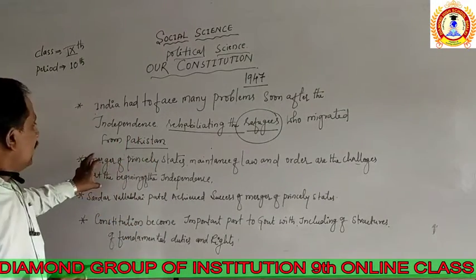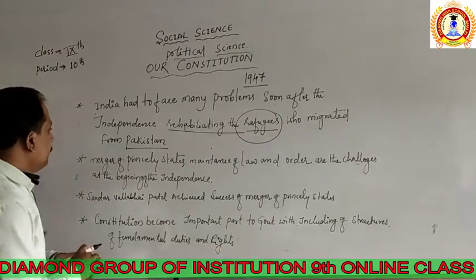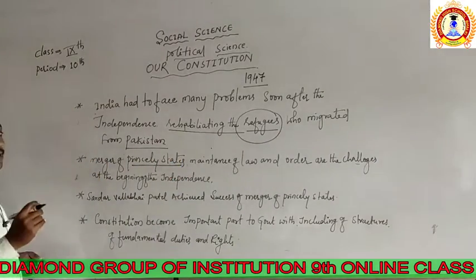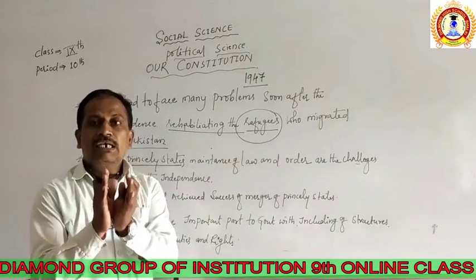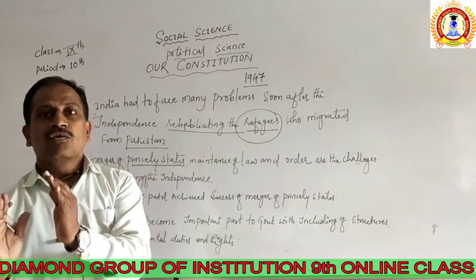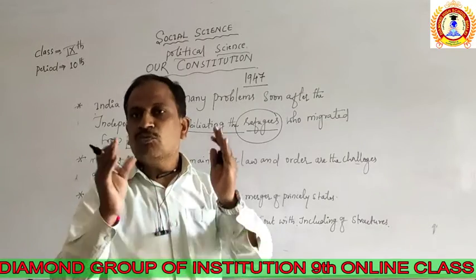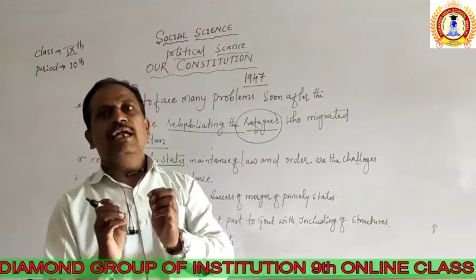When the country got independence, India was divided into many kingdoms, many divisions. It became very troublesome for the government to combine them and get them united.